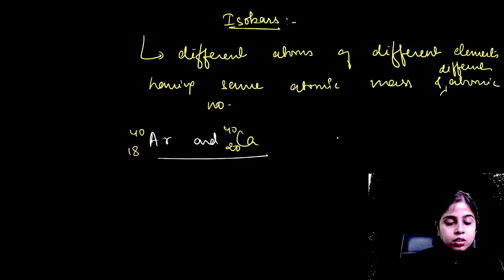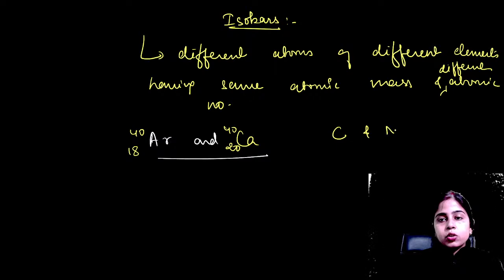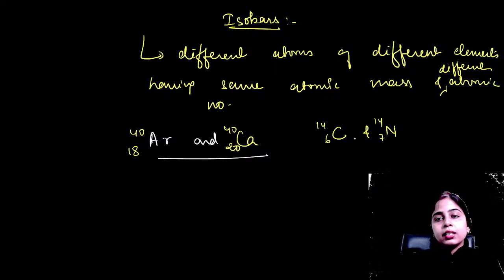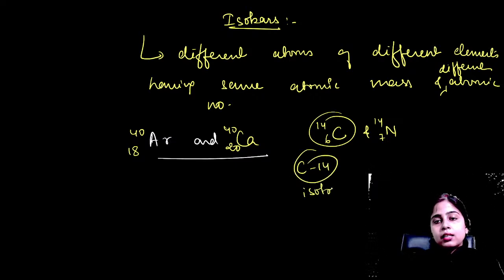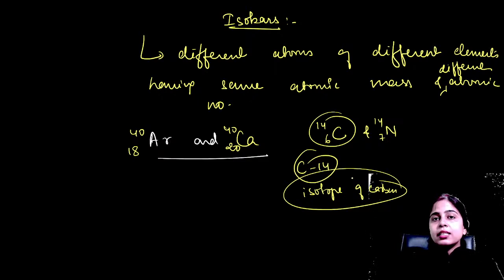Again more, carbon and nitrogen. These are also isobars. Carbon has atomic number 6, nitrogen 7, but both have mass number 14. This is your C-14 isotope of carbon. Carbon has 3 isotopes, C-12, C-13, C-14. So C-14 isotope of carbon is an isobar with nitrogen.